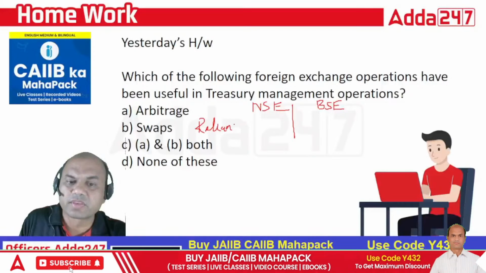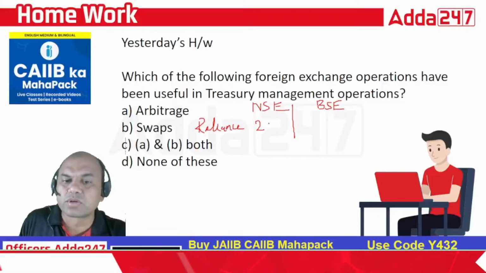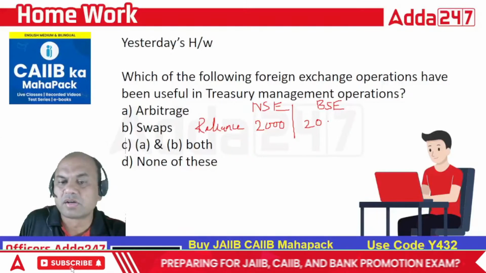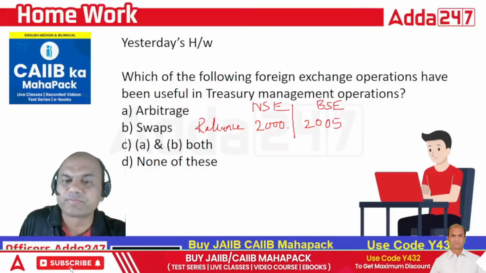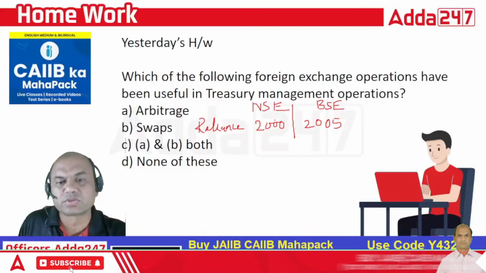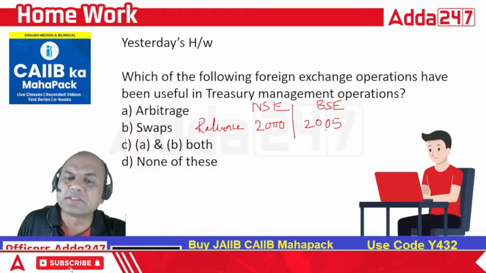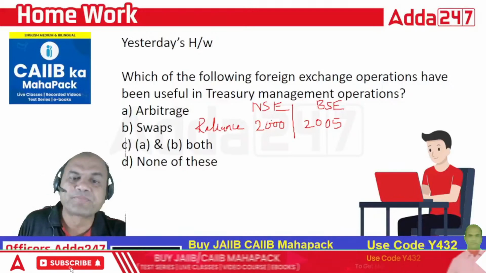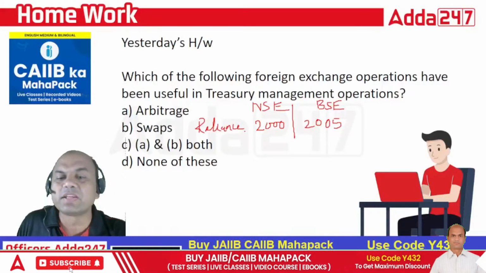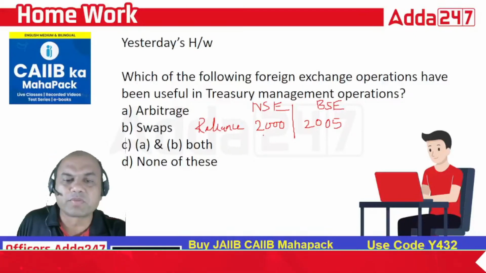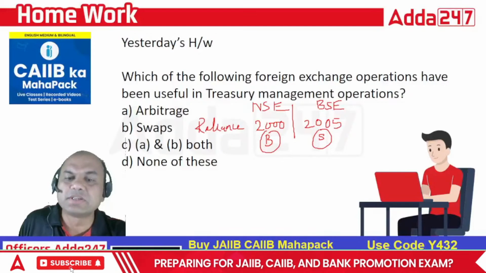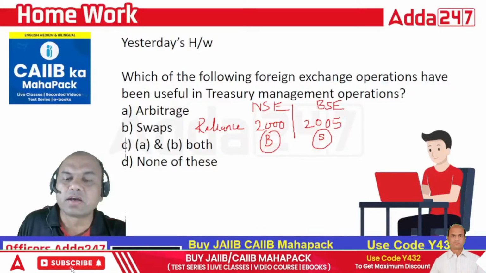Let's say it is at 2000 over here, and here it is 2005. A 5 rupee difference on these two stock exchanges. This remains hardly for 5 seconds, so I have to do everything within these 5 seconds. I'll press buy over here and press sell over here immediately.